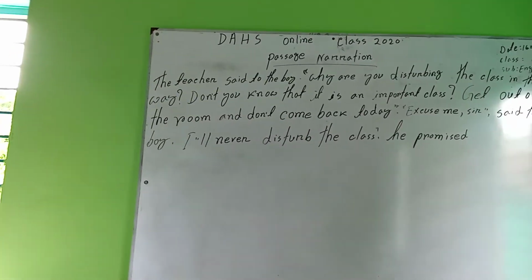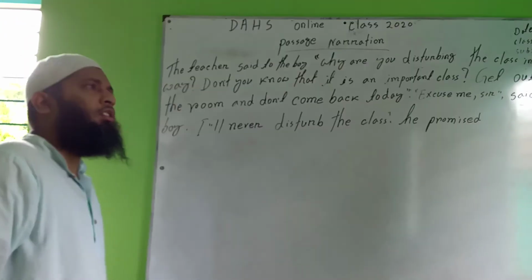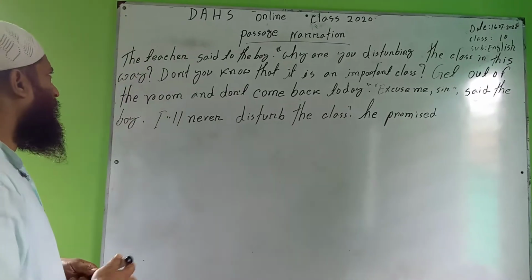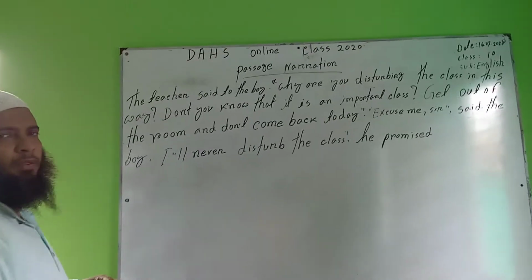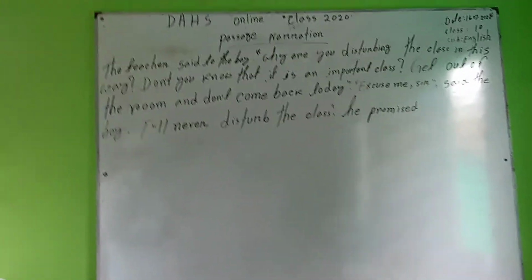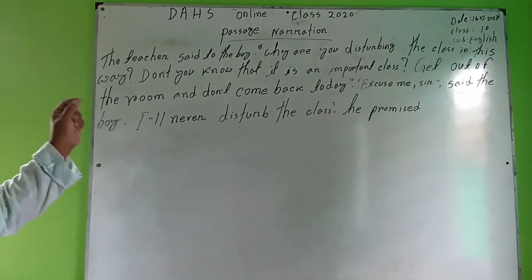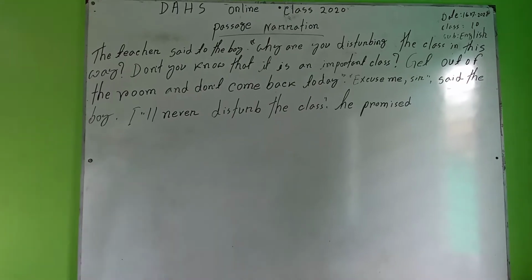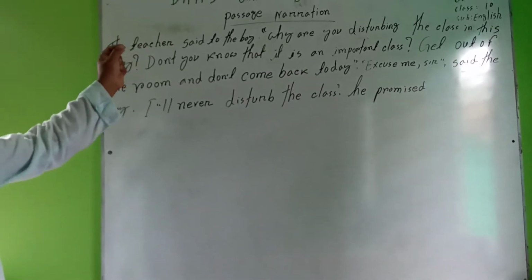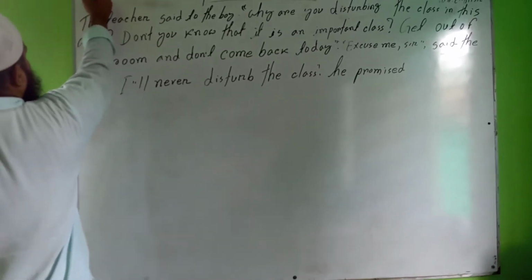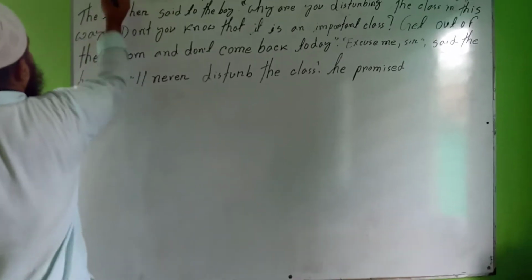Okay, for this reason, how to do this sentence, please? These are interrogative sentences. We know how to do interrogative sentences. First of all, the speaker, the teacher. For this reason, at first we write down the teacher. For doing narration, we will have to write down the speaker first of all. These were the rules I discussed in the previous class. First of all, you will have to write down the speaker, the teacher. Okay. We are making a narration, direct to indirect.